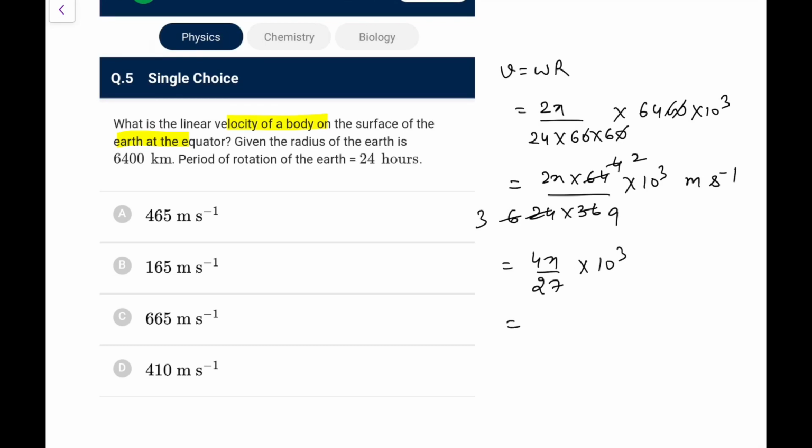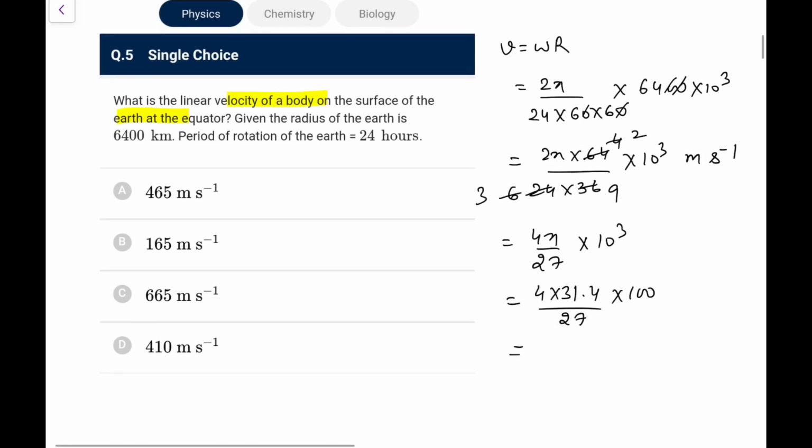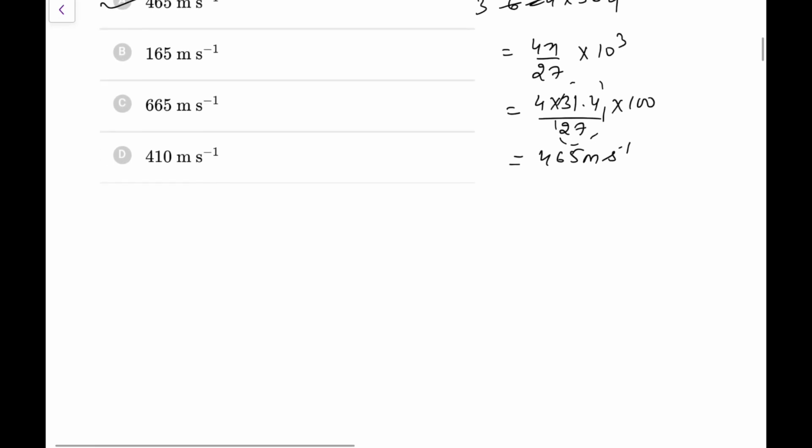So what we are left with is 4 pi upon 27 into 10 to the power 3. Now pi is 3.14. So 4 into 3.14 upon 27, or I should write it as 31.4, that would be better, I suppose, and I'll write it as 1000. It becomes 1.1 or 1.2, into 4. So 4 into 1.1 or 1.2 would be between 4.4 and 4.8. So it would be between 440 and 480. So I can go for 465 meter per second out of the available options. So that is how you can simplify this without doing the exact calculations.